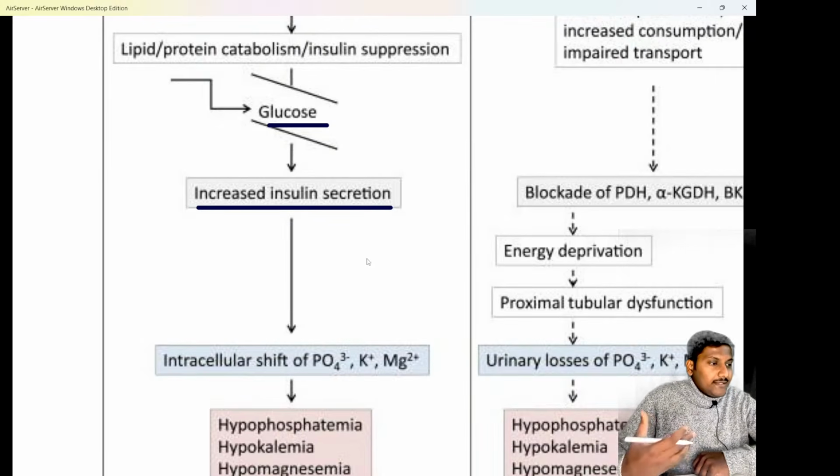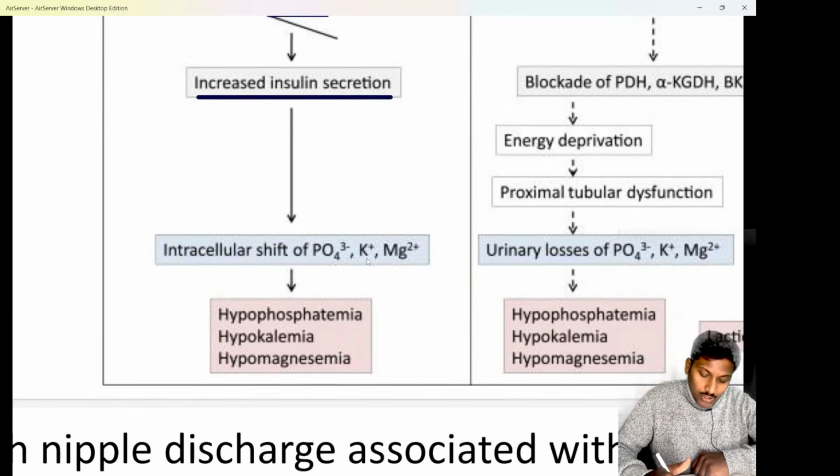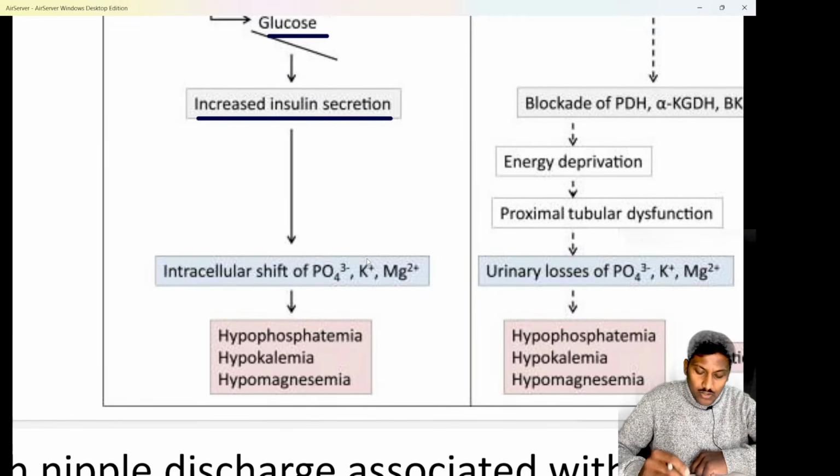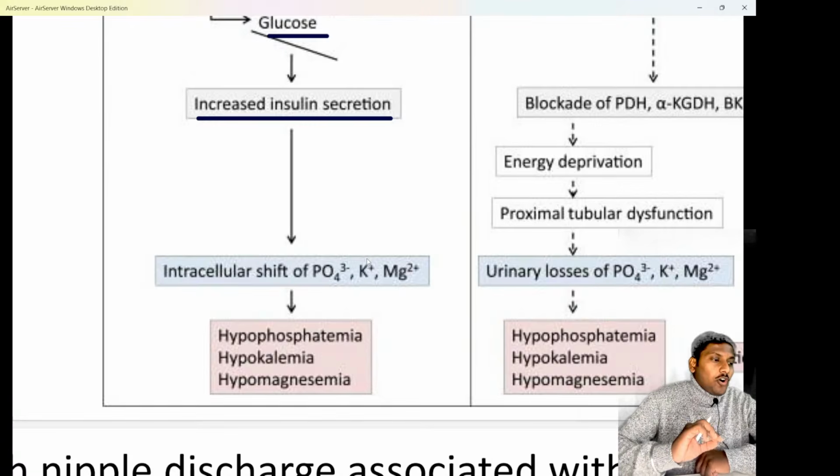There is an increased insulin secretion, and whenever there is insulin secretion after giving the glucose or the TPN, do remember insulin will send all these electrolytes inside the cell, for the purpose of metabolism or for some enzymes. Insulin is going to shift all the phosphate, potassium and magnesium inside the cell.